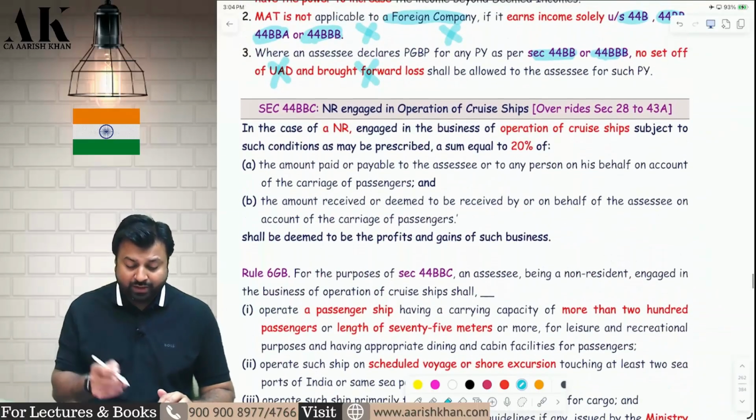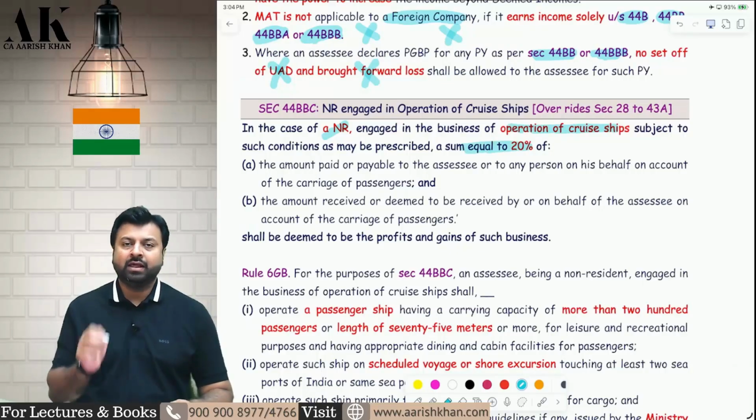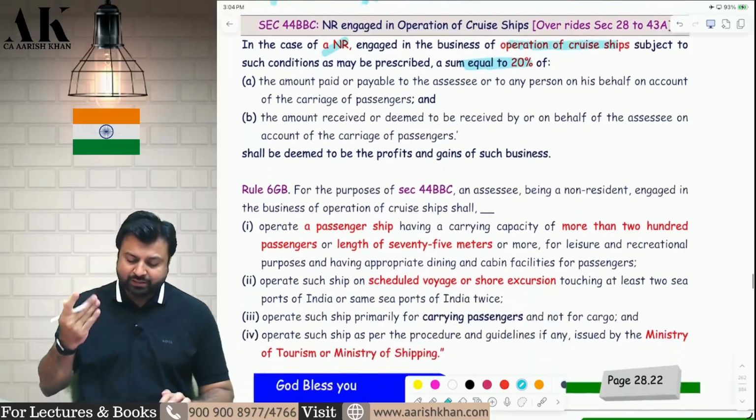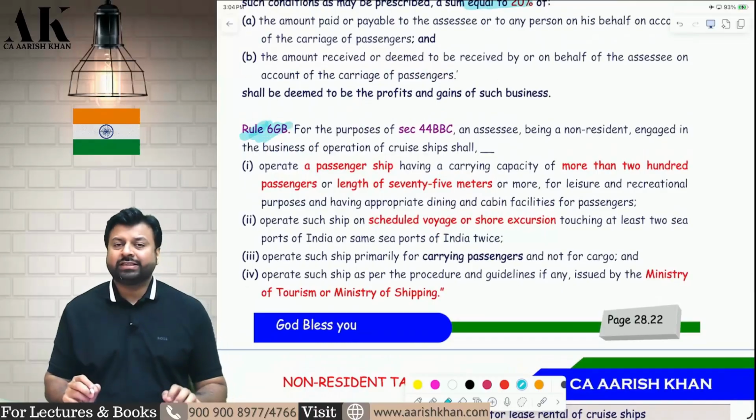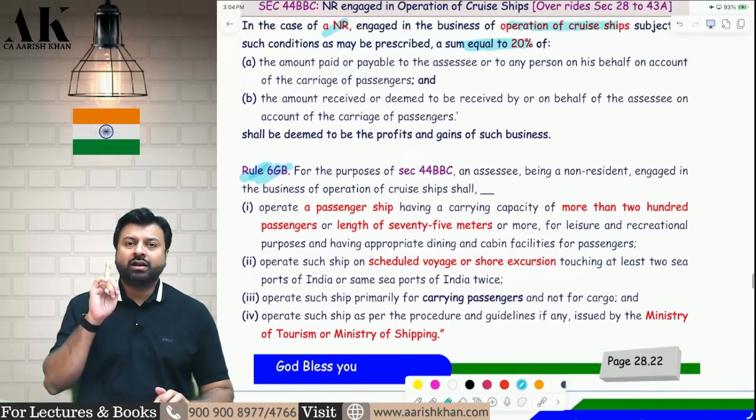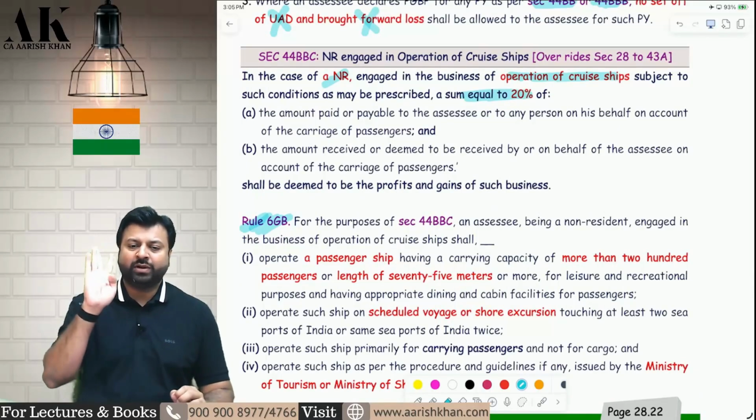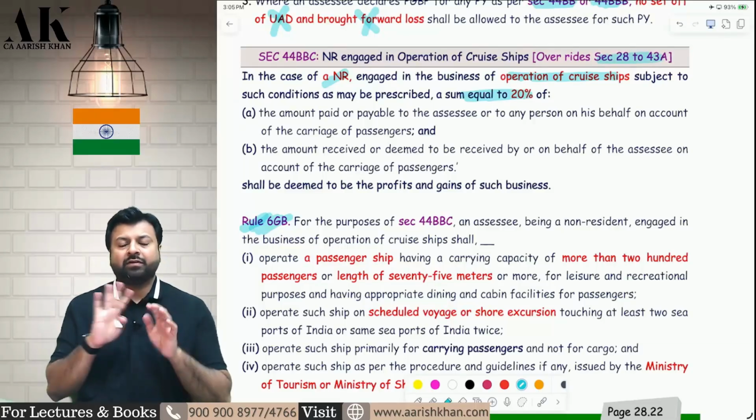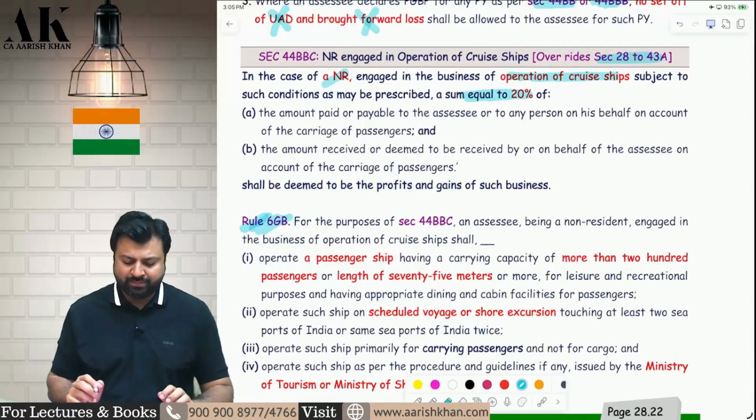First of all, if you are a non-resident engaged in the business of cruise ships, your deemed income will be 20% of your amount payable. Whatever amount you get, 20% of that will be deemed income, subject to some conditions which the law has prescribed in rule 6GB. First of all, if the non-resident is engaged in the business of operation of cruise ships, their deemed income will be how much? 20%. Here also, it overrides sections 28 to 43. Therefore, no PGBP deductions, no PGBP expenses or disallowances will be applicable in your case.